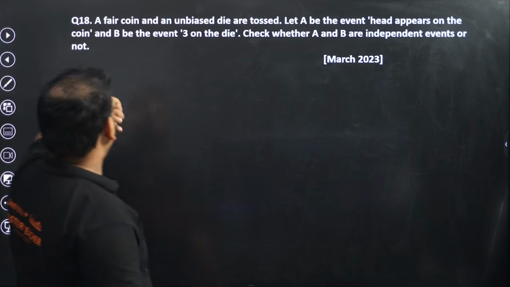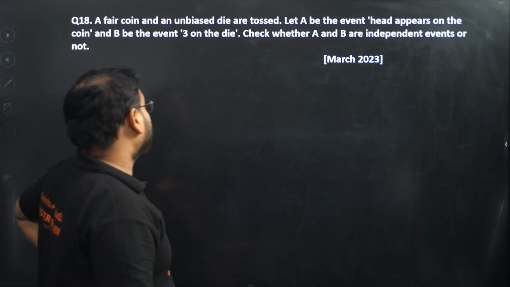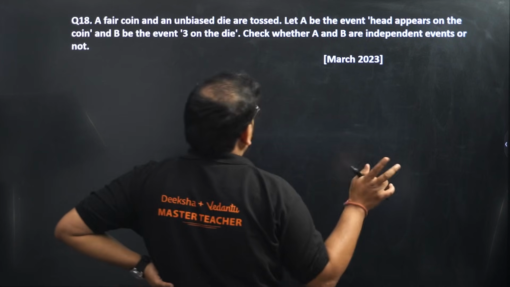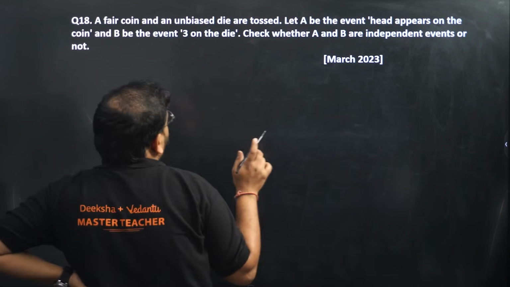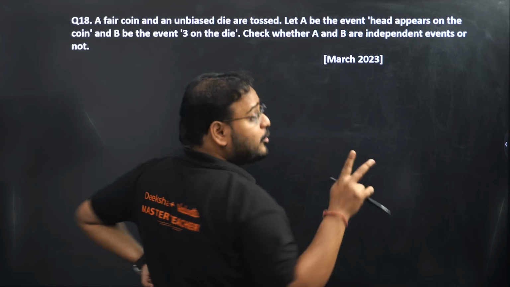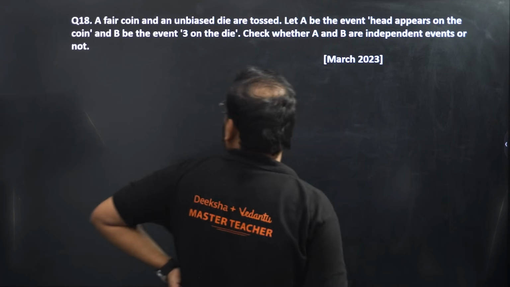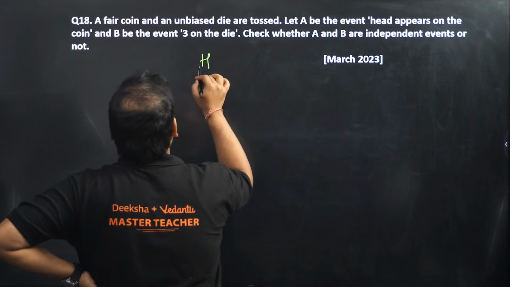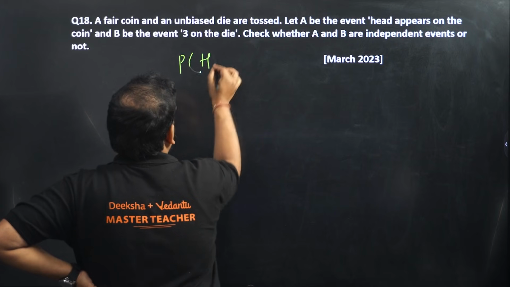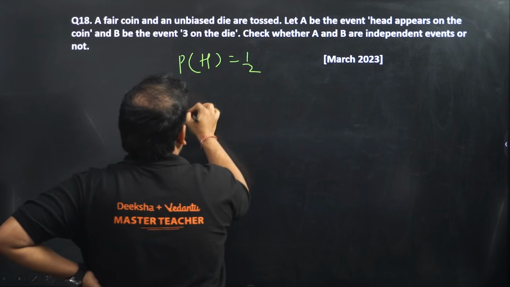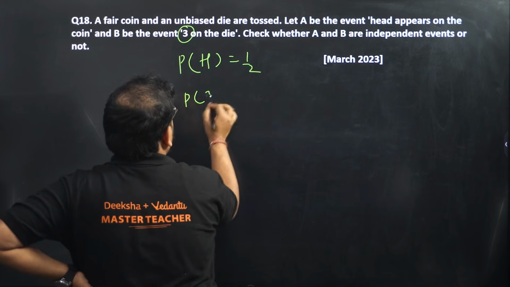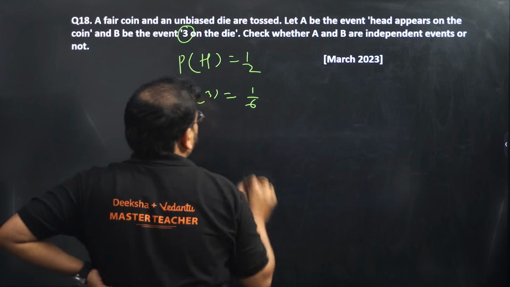Next. A fair coin and an unbiased die are tossed. The coin can give me head or tail. The die can give me 1 to 6. Head appears on the coin. Probability of getting the head will be 1 by 2. Probability of getting 3 on the die will be 1 by 6.